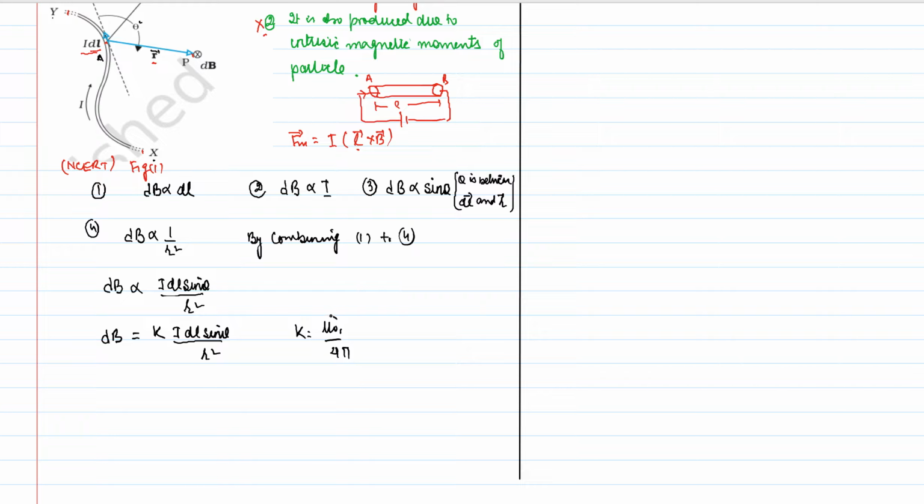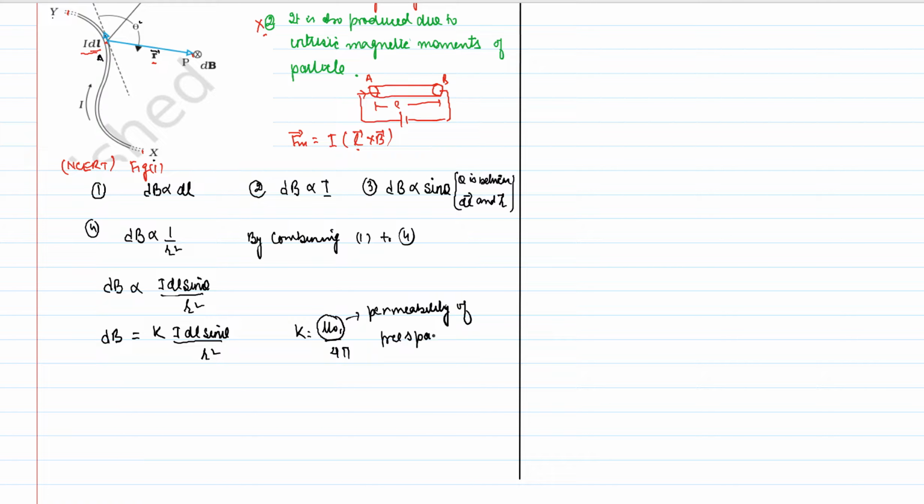And what is mu naught? This is called the permeability of free space or vacuum.